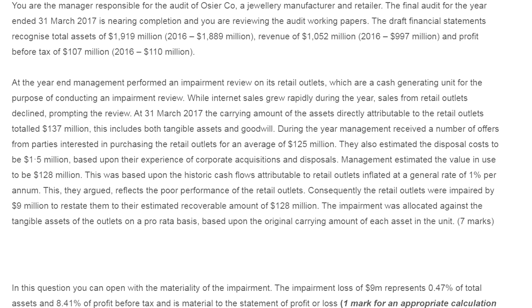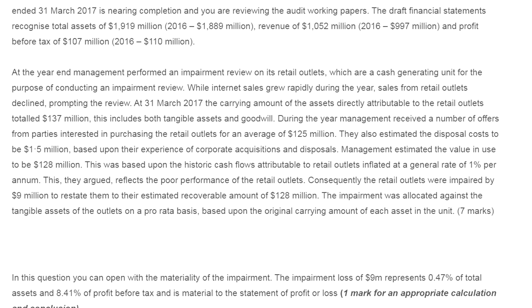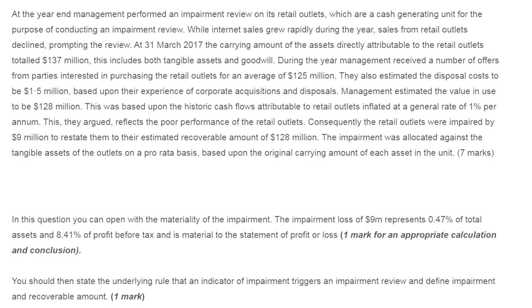The total assets figure of 2017 compared with 2016 is given, along with the revenue figure and the profit before tax. At the year end, the management performed an impairment review of its retail outlets, which are a cash generating unit. While internet sales grew rapidly during the year, sales from retail outlets have declined. So this is a case of impairment, because there is a decline.